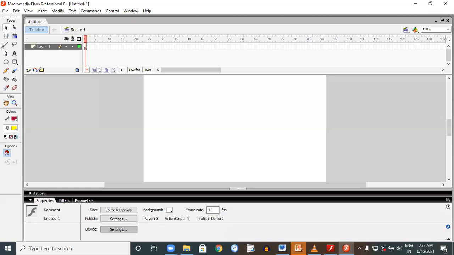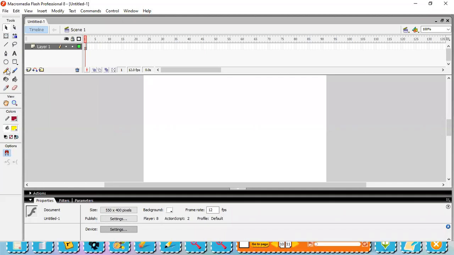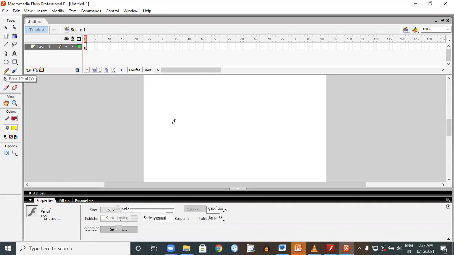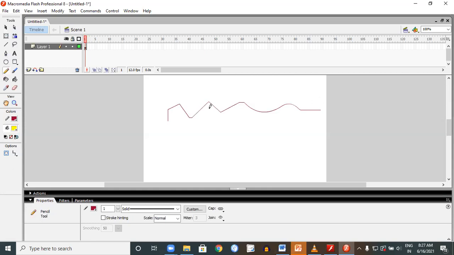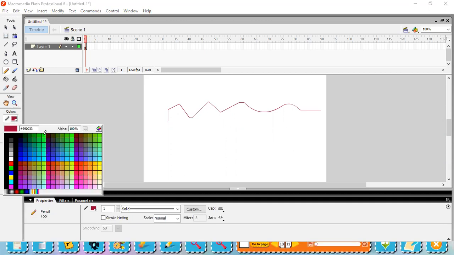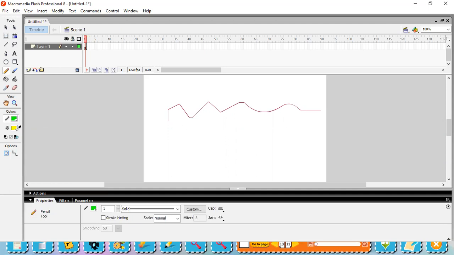First, we'll go for the drawing tools, which we can use for drawing. First of all, we can use the pencil. With the pencil, you can draw any shape which you want. Now it has appeared in a little red color. If I want green color, I change the color from here, and then you can draw.